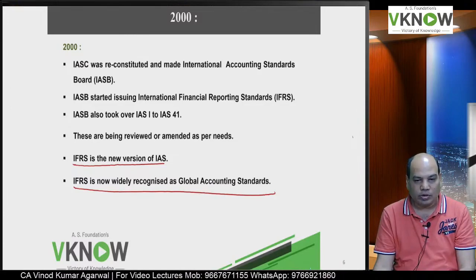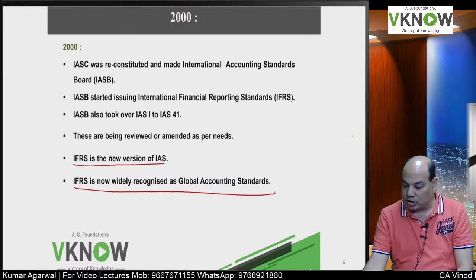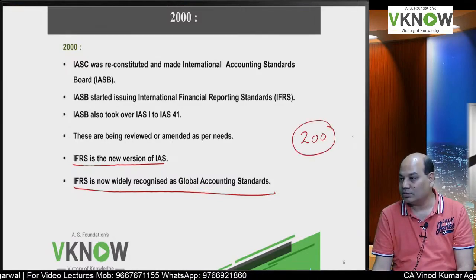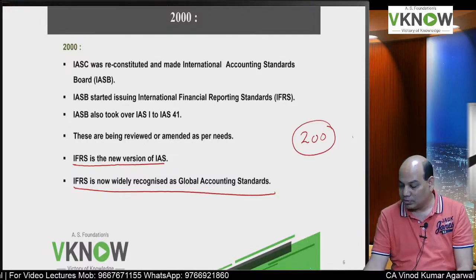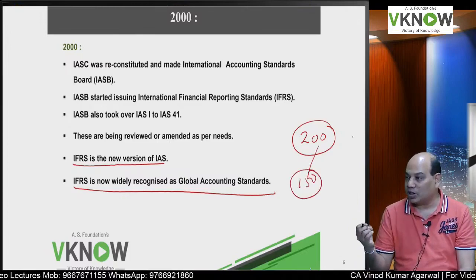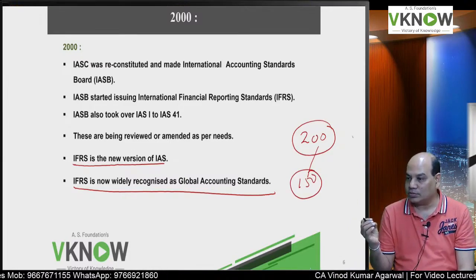How many countries follow IFRS? More than 150 countries. Globally there are approximately 200 countries, and out of that more than 150 either they have adopted IFRS or they have converged to IFRS.